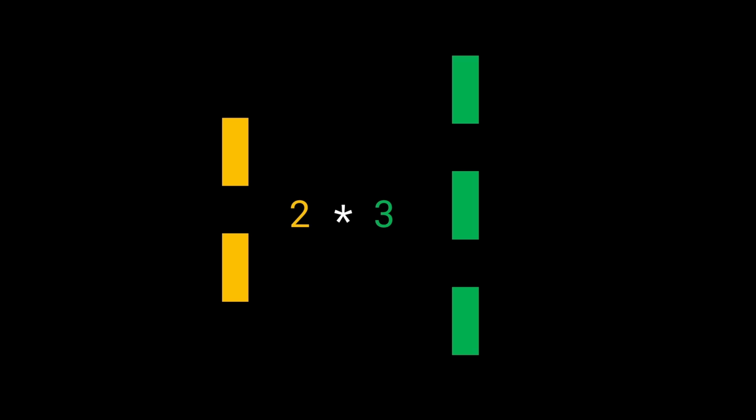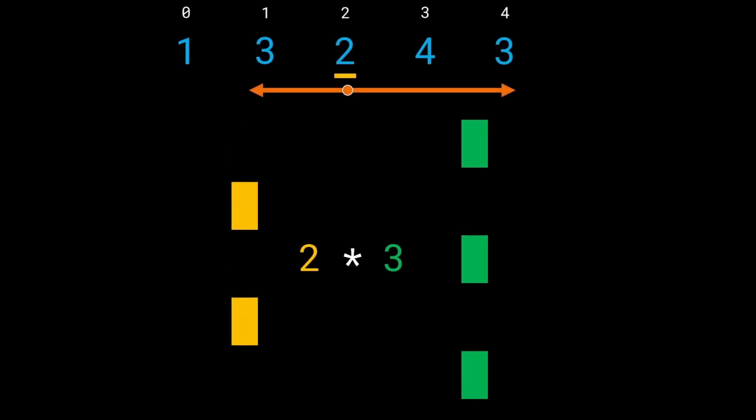Now, how does this tie into our example input? Here's the thing. For the elements to the left of this 2, including 2 itself, we can say that the subarray can start from any of these indices. And for elements to the right of this 2, including 2 itself, we can say that the subarray can end at any one of these 3 indices. In other words, I'm saying that the yellow doors are actually the indices 1 and 2, and the green doors are the indices 2, 3, and 4.